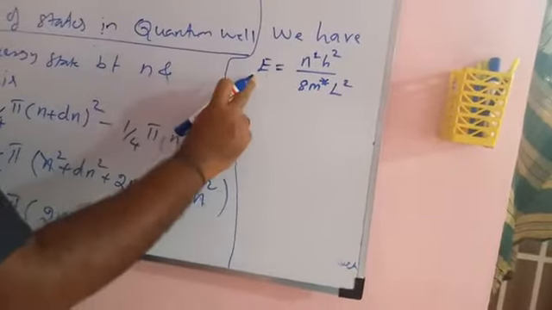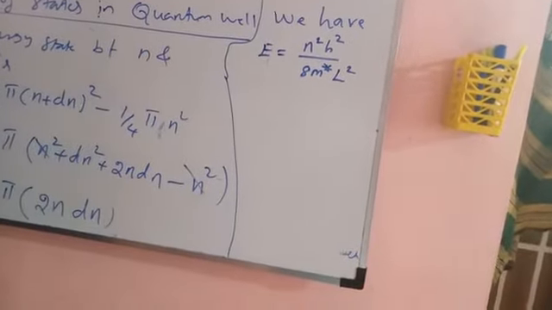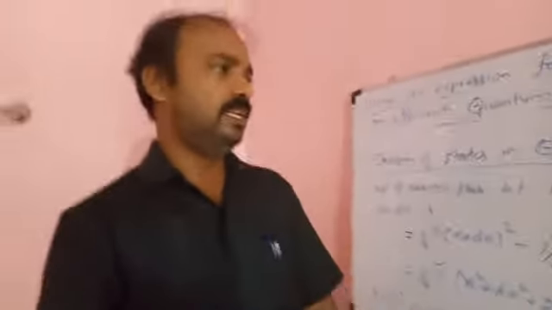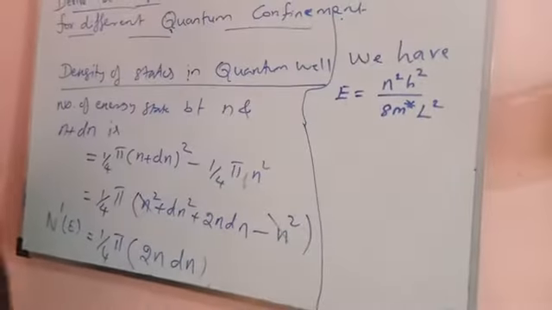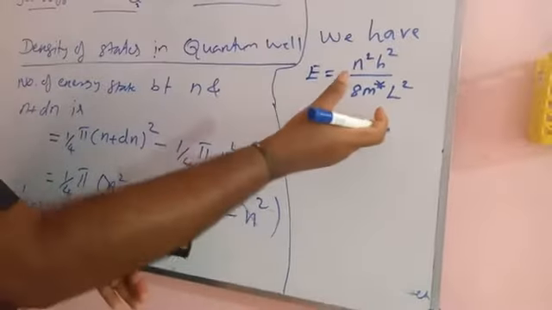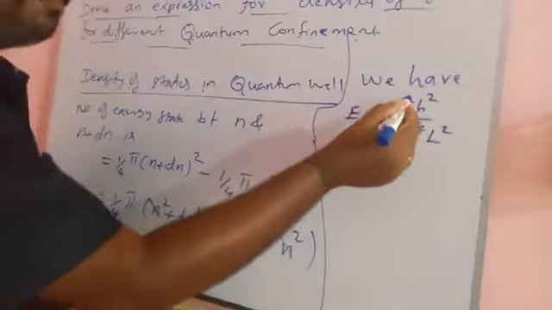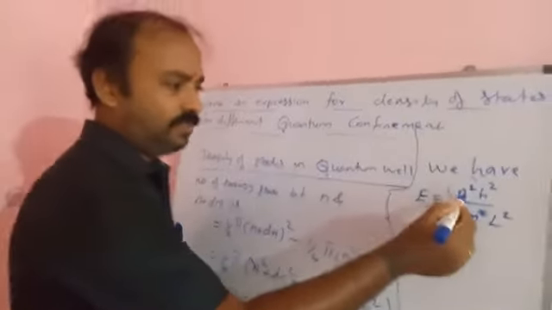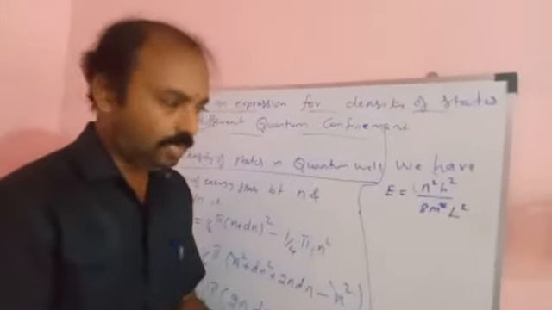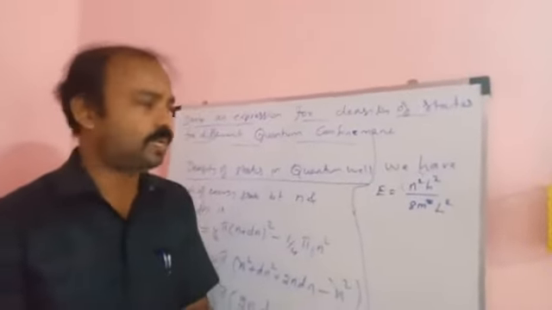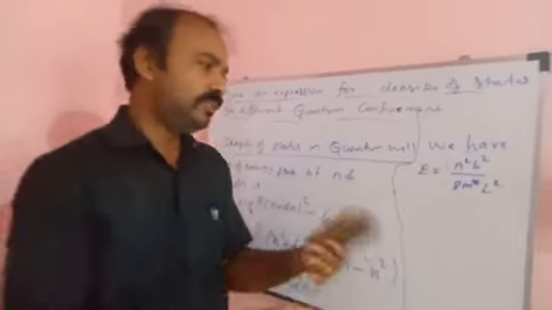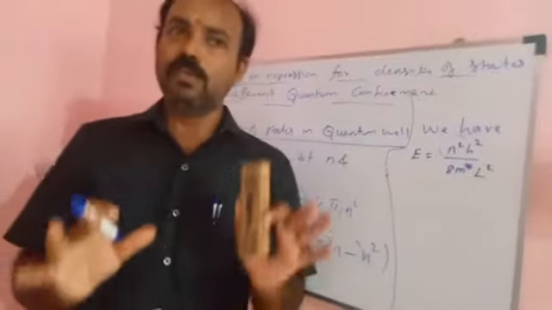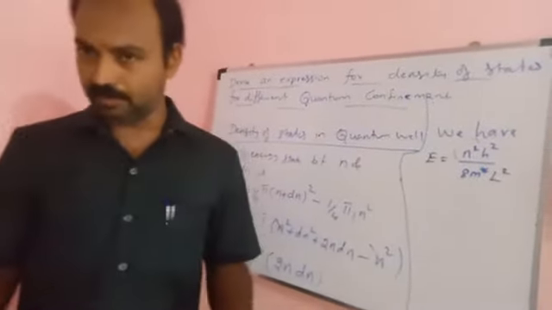So the formula is E equal to, what is E? Energy, the energy of an electron that is available in a two-dimensional potential well. That is E is equal to n squared h squared by 8 m L squared. The dimension may change, 1 dimension, 2 dimension, 3 dimension, and that can be explained by this value n. 1 dimension means nx alone, 2 dimension means nx squared plus ny squared, and 3 dimension means nx squared plus ny squared plus nz squared. So the quantum number describes whether it is 1 dimension, 2 dimension or 3 dimension, that's no problem.